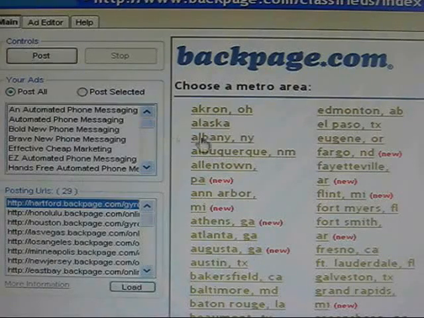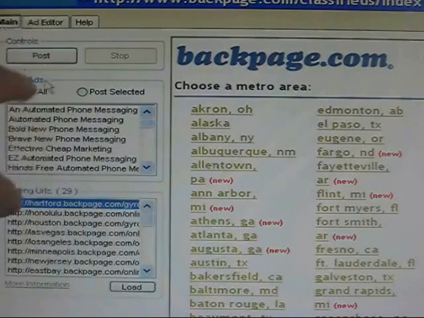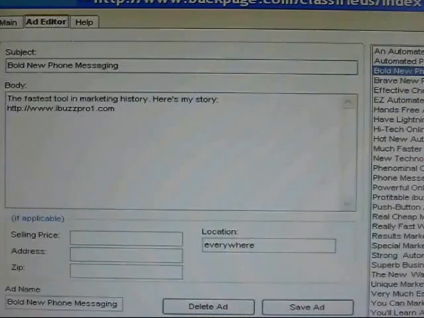But here's the way it works. There's the main section where you do your posting. That's this right here. And there's the ad editor. So let's go to the ad editor. And here's where you put your ads. Down here is where you name your ad. Over here is where you save your ad. And over here, this is where all of your ads are located that you type into your system.